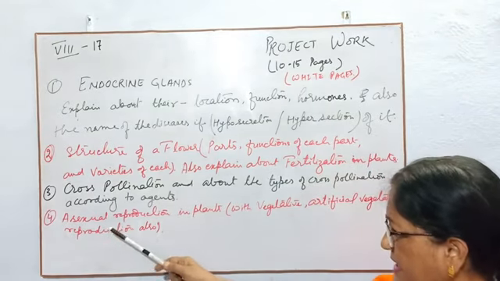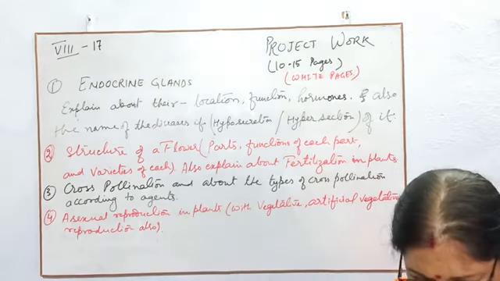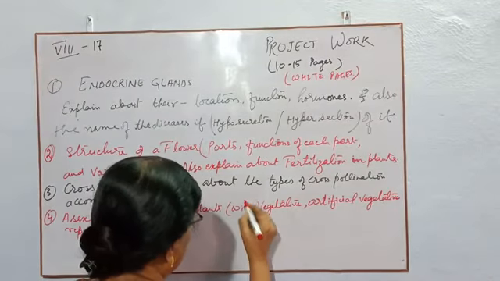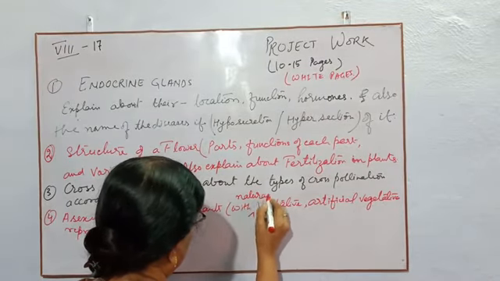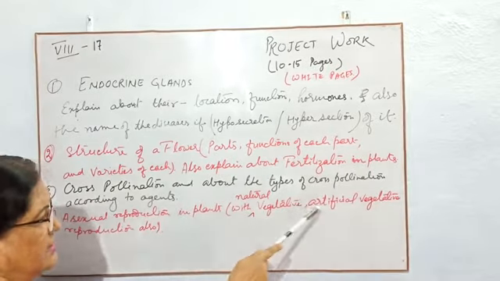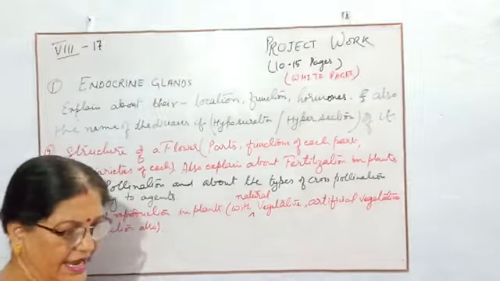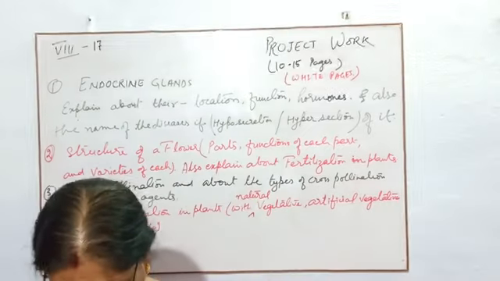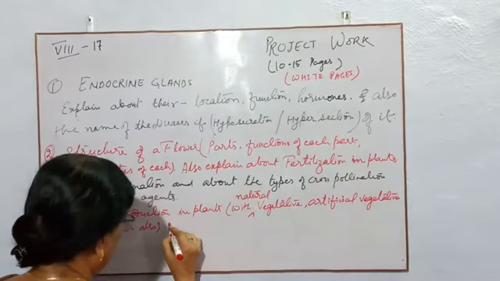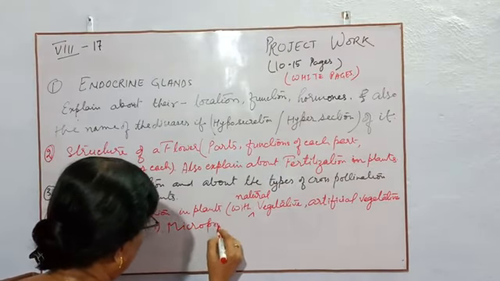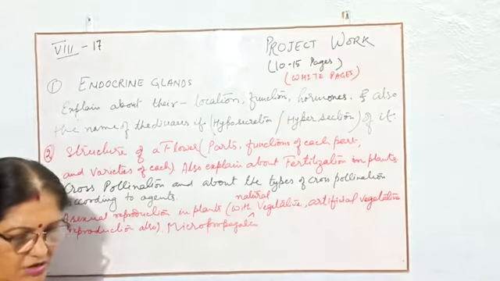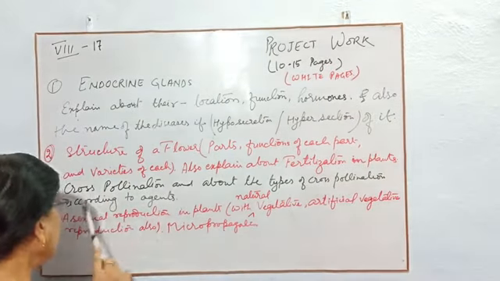And the fourth topic, asexual reproduction in plants, with natural vegetative reproduction and artificial vegetative reproduction, and lastly, as it is given in your book, micropropagation. You have to write that also. All these things you have to write about asexual reproduction.